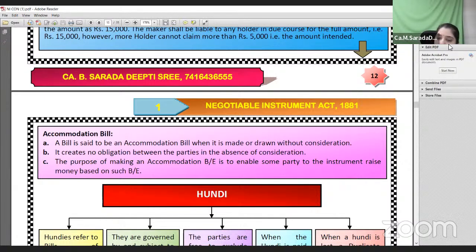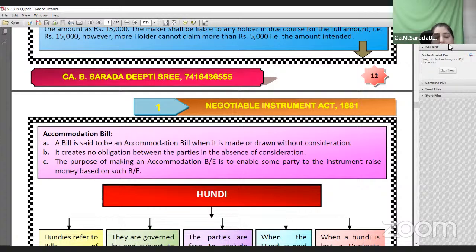At the due date, now tell me, whose responsibility is it to make the payment? It's the responsibility of Y to make the payment to the holder of the instrument or to the bank. If Y fails to make the payment, then who will be liable to make the payment? The drawer who helped or accommodated Mr. Y for the purpose of raising his funds.